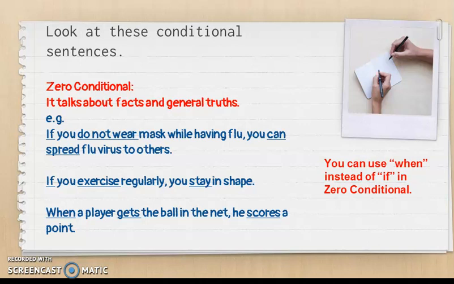Second sentence, when you exercise regularly, you stay in shape. The third sentence, I can change when into if. If a player gets the ball in the net, he scores a point. So when and if are used interchangeably.